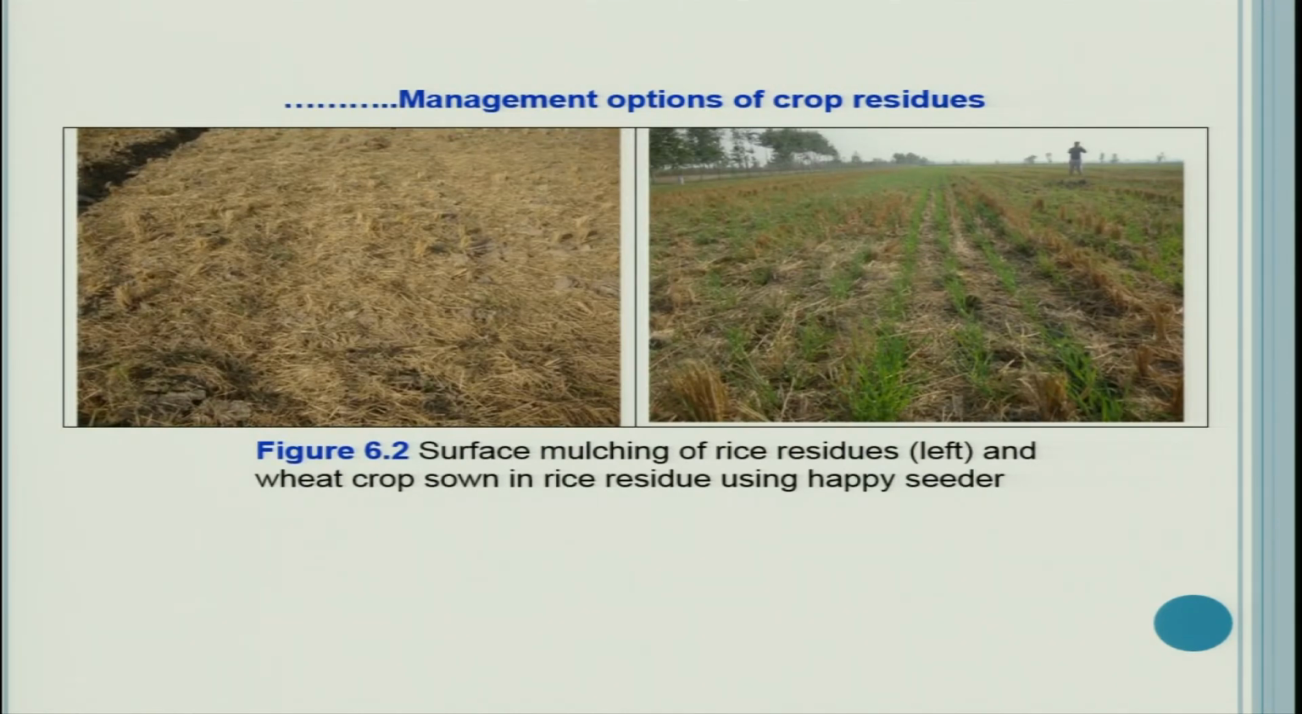So see this picture, this sowing was done by Happy Seeder. Surface mulching of rice residues on the left picture and wheat crop sown in rice residues using Happy Seeder. This picture I took from one experiment on conservation agriculture, and see wheat is growing very well after sowing with the Happy Seeder, and residues are there on the surface. It is full of residues. So these residues are a very good source, very good mulch.